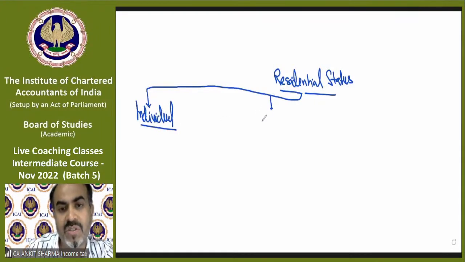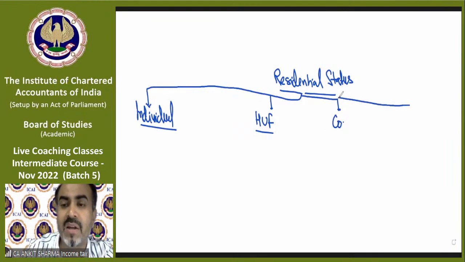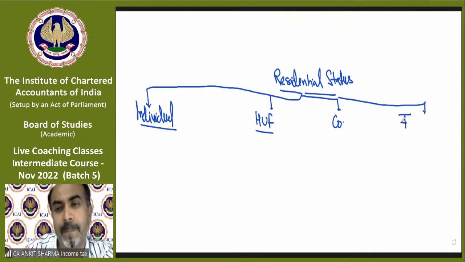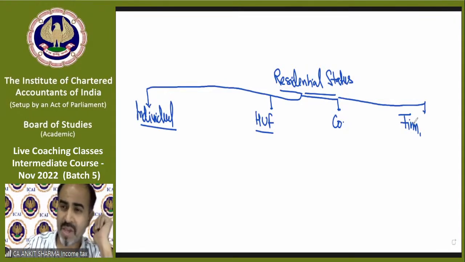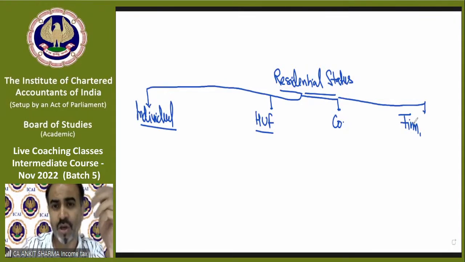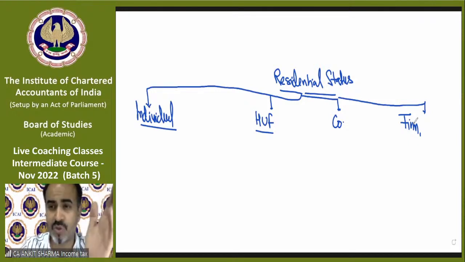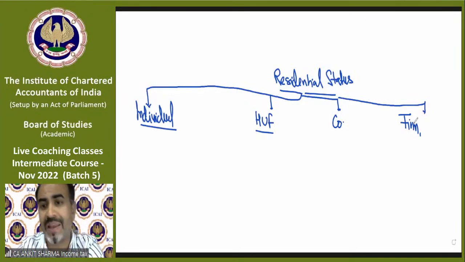Then Hindu undivided family, HUF. Then company, partnership firm, LLP, AOP, BOI, local authority, artificial juridical person. Okay, total 8.